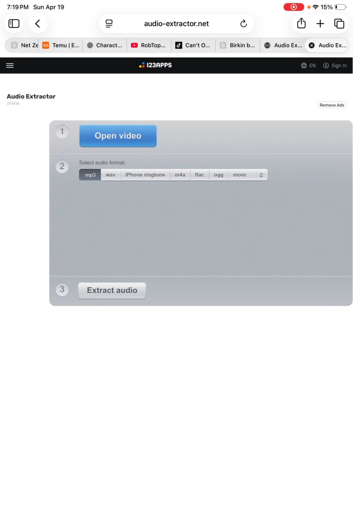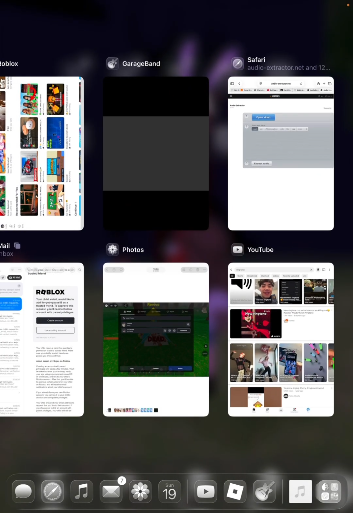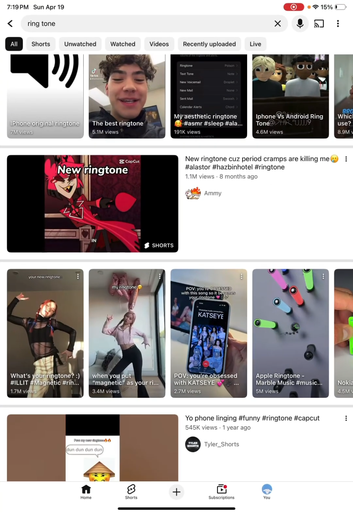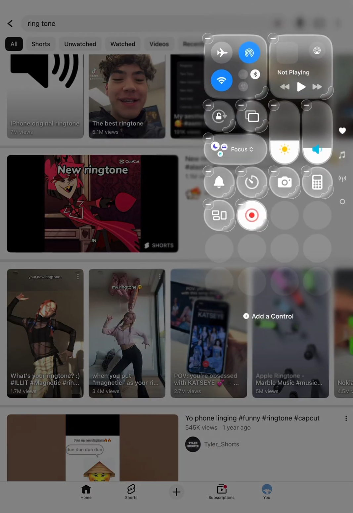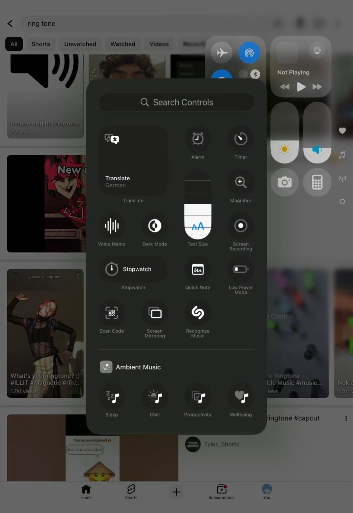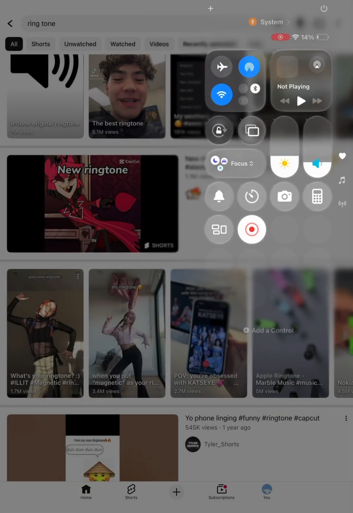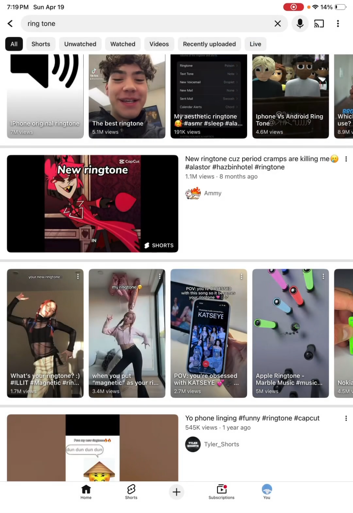But before you do that, I forgot to mention one thing in YouTube. You have to screen record the video that you want. If you do not know how to screen record, here, let me show you. First, you swipe down here, hold, and then click on add control, and you see the screen recording right there. Click on it and you will have the same thing as I.